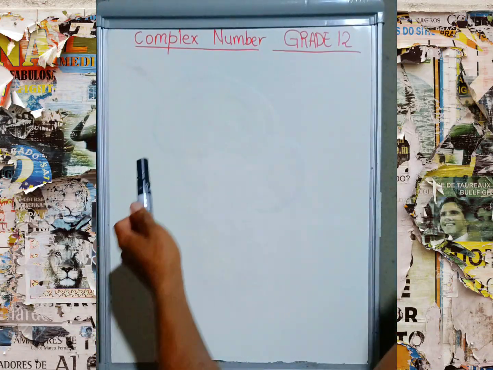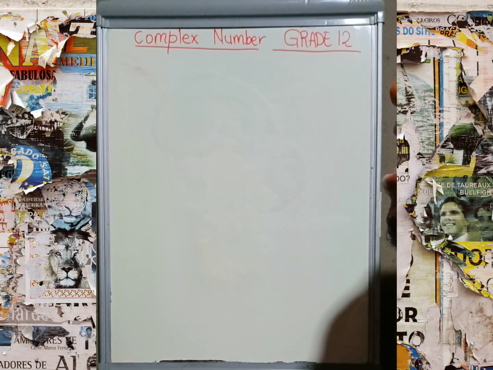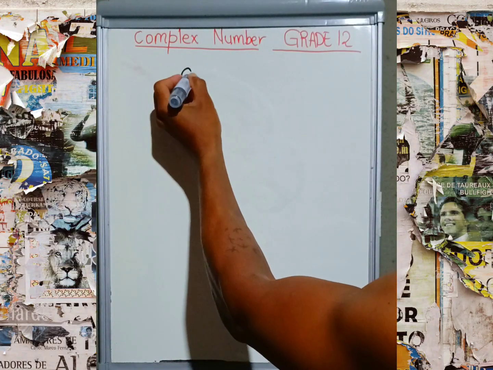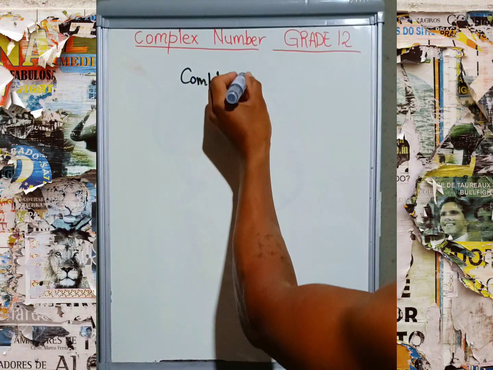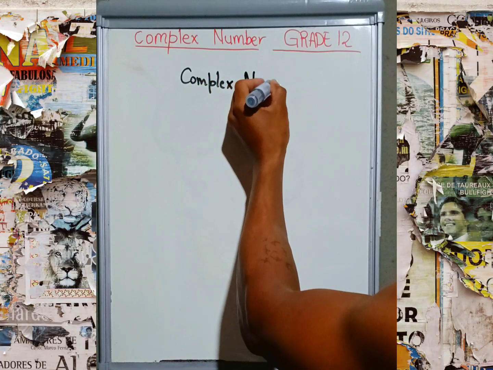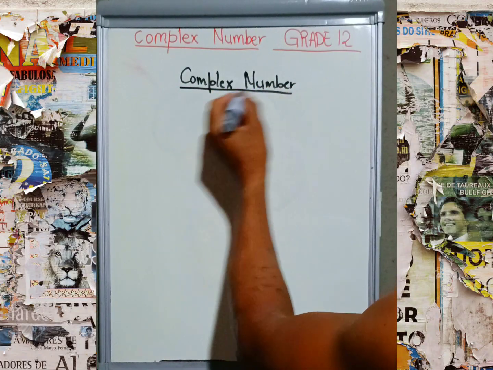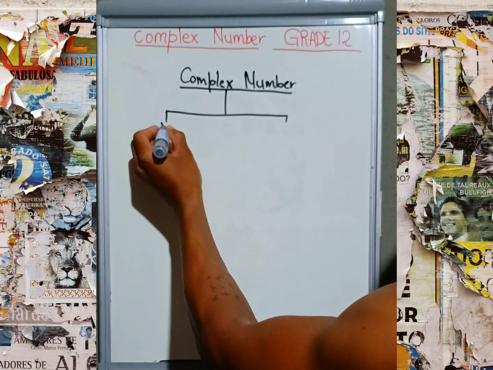If we are going to look at complex numbers in grade 12, it is very important to bear in mind that we are looking at the combination of real numbers as well as imaginary numbers. Therefore, team, the word complex numbers just means that we are going to look at the combination of two things.